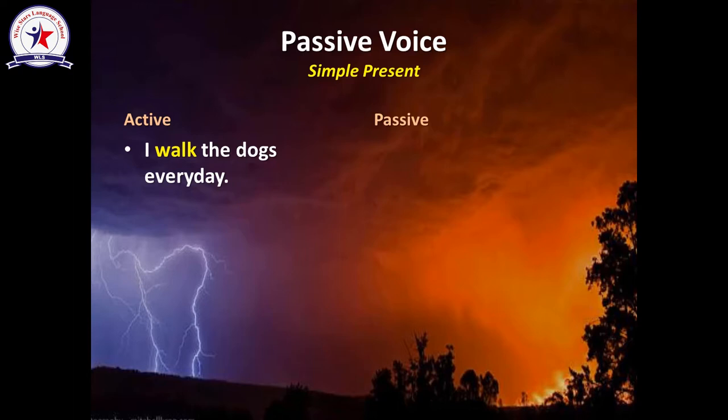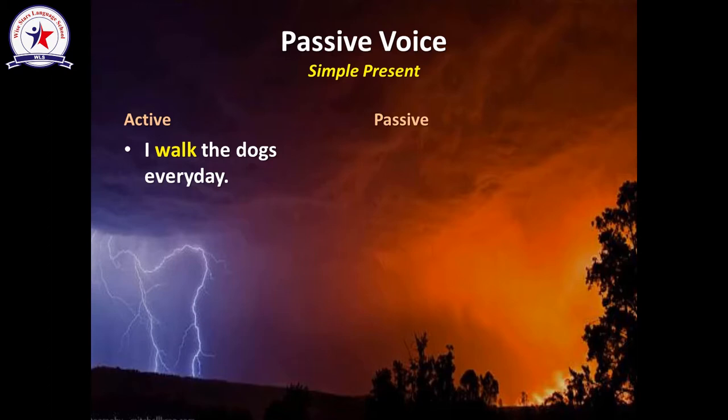Where is the subject of the sentence? This is I. Where is the verb or the action? Walk. Where is the object? The dogs. So, what is the most appropriate word to start with? The object, the dogs.